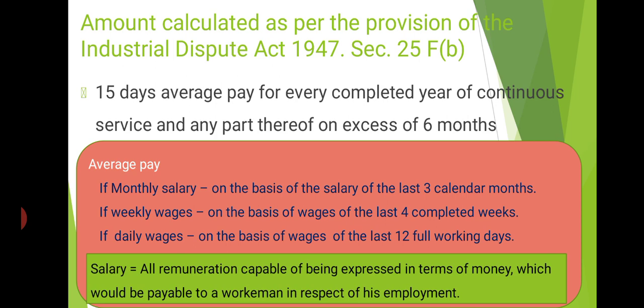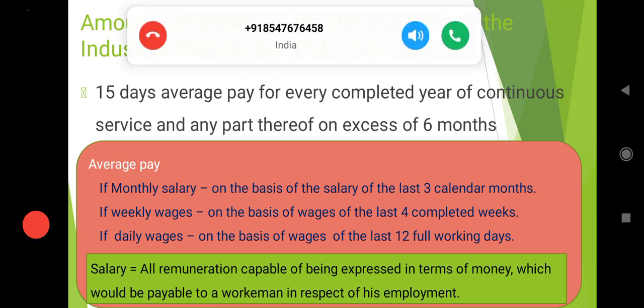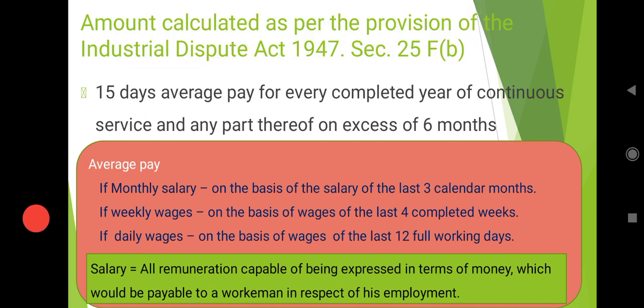Average salary means total salary divided by the number of months. So if a person is getting a monthly salary, we will take the average salary for the last 3 months. If an employee is getting weekly wages, it is on the basis of the wages of the last 4 completed weeks.